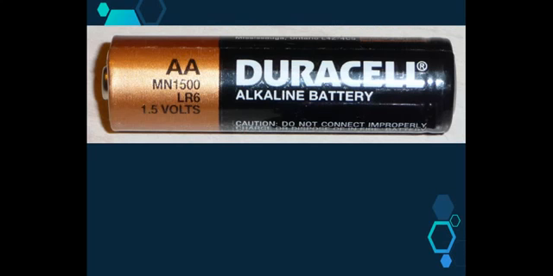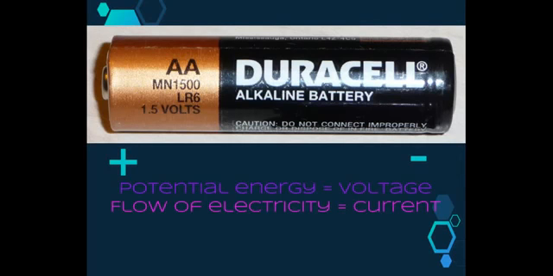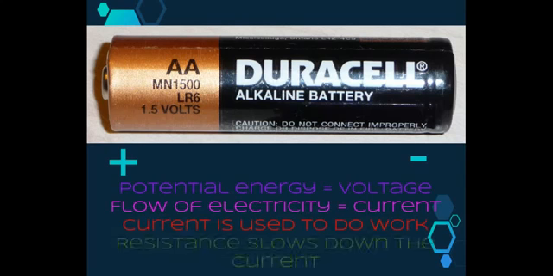It may help to think of a torch and how it works. Its battery separates electrical charges between two poles, the positive and the negative. This gives the two charges potential energy. This measure of potential energy is called the voltage. Voltage is always measured between 2 points and is called potential difference or simply potential. The flow of electricity from one point to another is called current and can be used to do work. Resistance is a hindrance of the flow of electricity provided by a substance through which the electricity must pass.